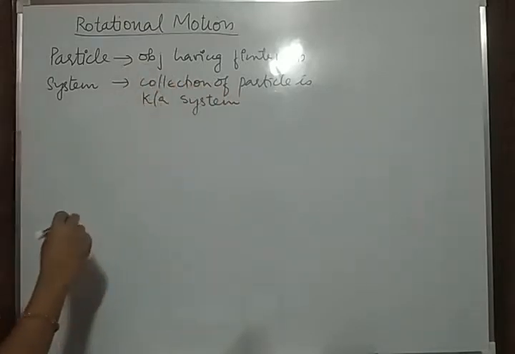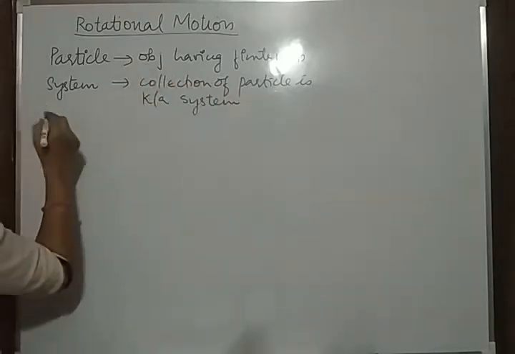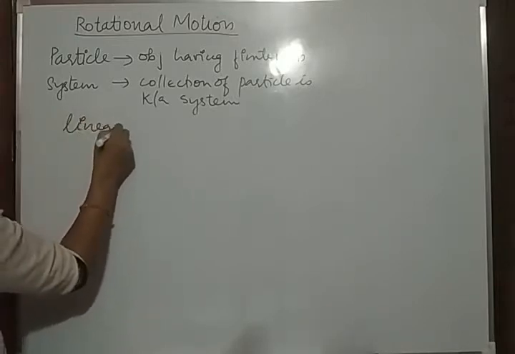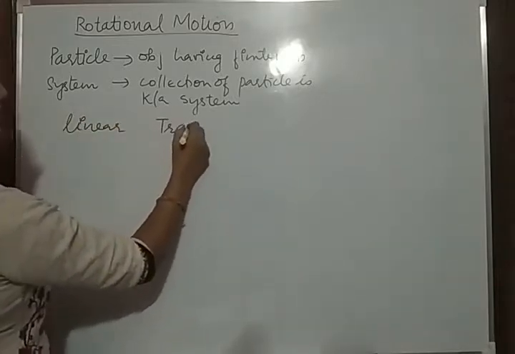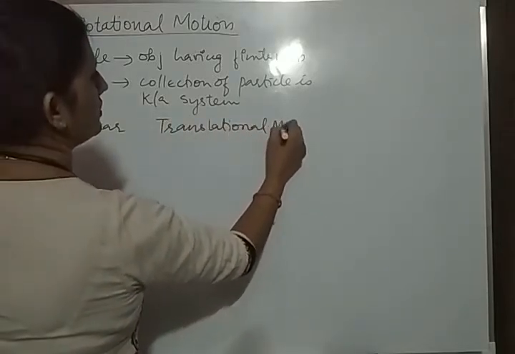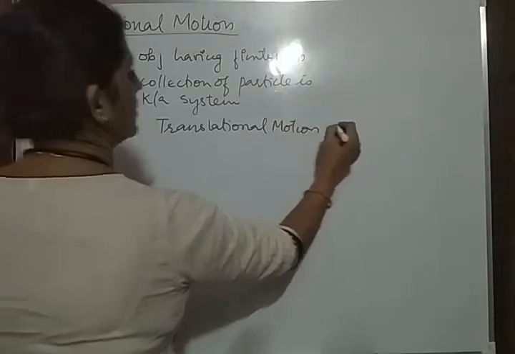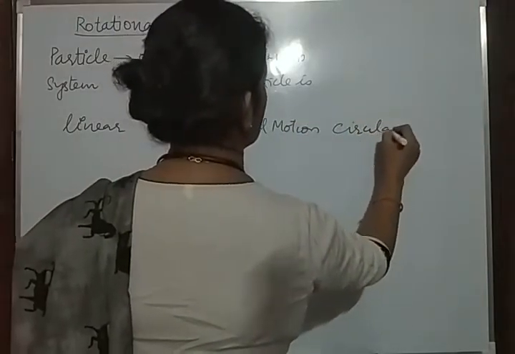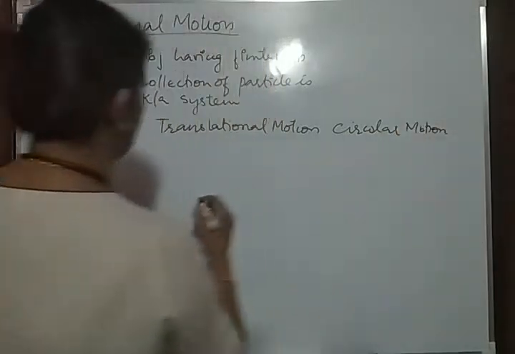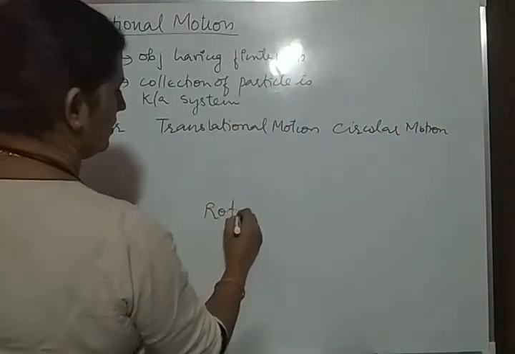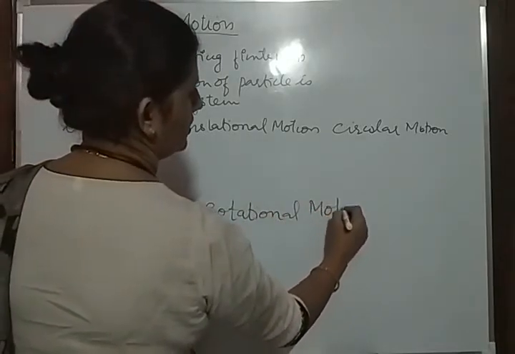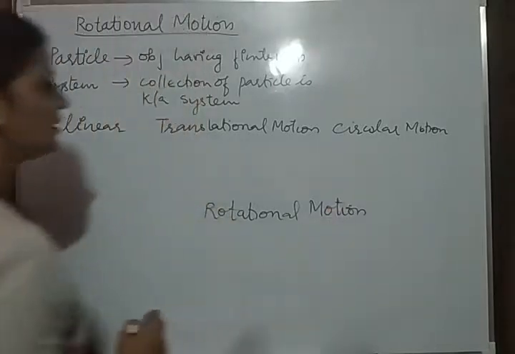And now in rotational motion, the types of motion you can study are the linear motion, translational motion, circular motion, and the most important, the rotational motion. Now, what is the basic difference between these motions?